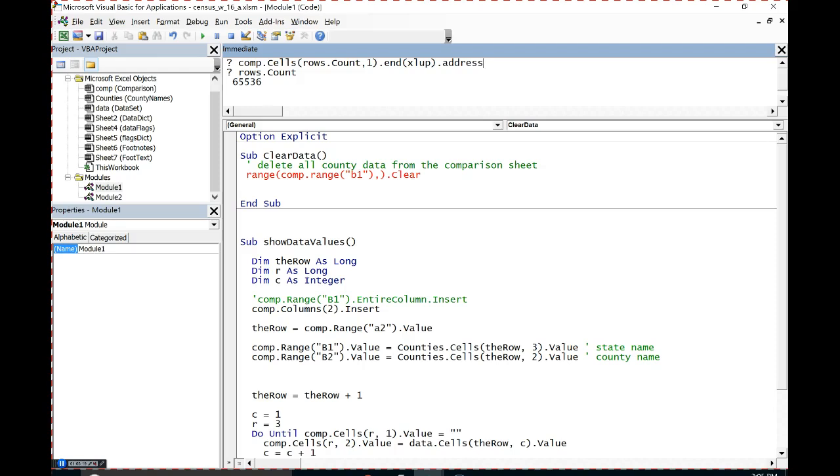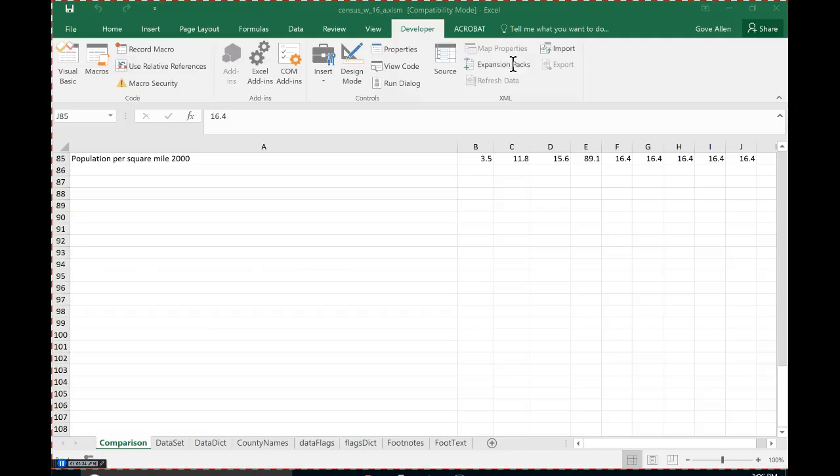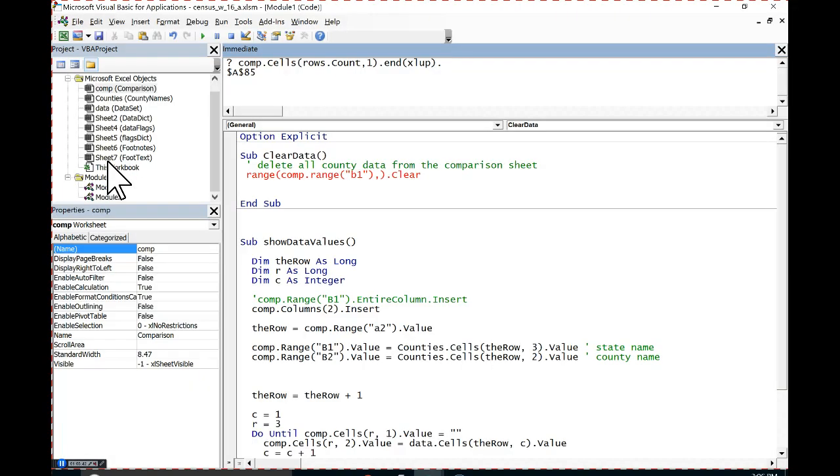And right now, just while we're here in debug mode, I'm going to print the address so I can see it. Yeah, that's A85. That looks pretty good. So that gets me to that cell. Now I'm referring to cell A85. I haven't selected it. I've just referred to it. And from here, I want to hit Control right arrow. So I can just say .End xlToRight.